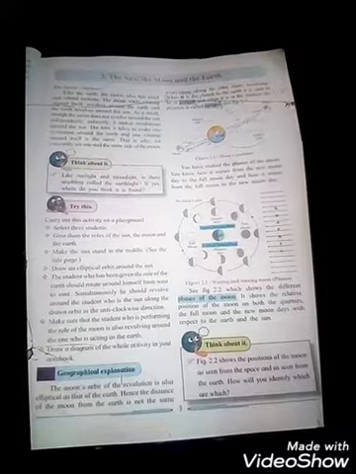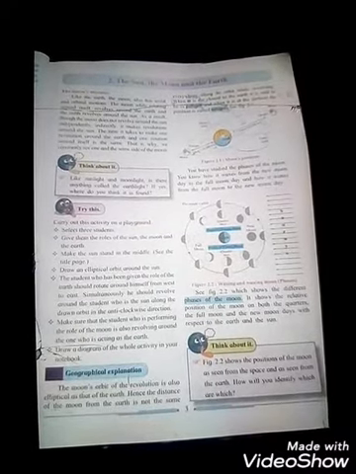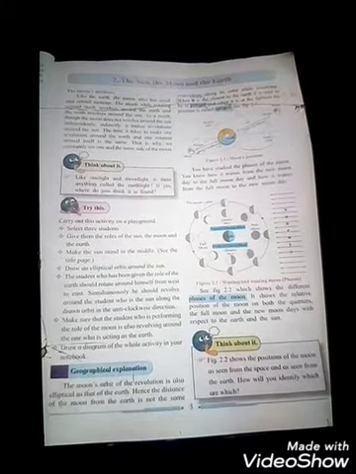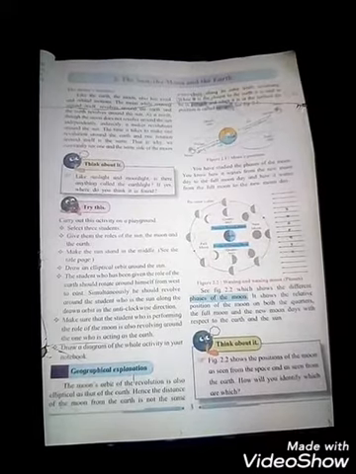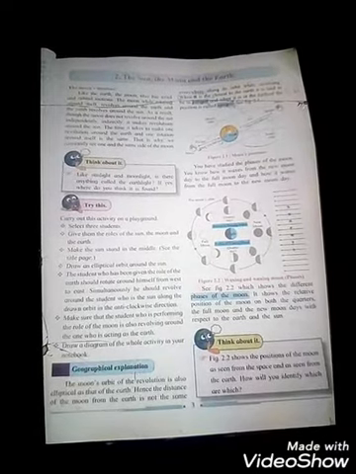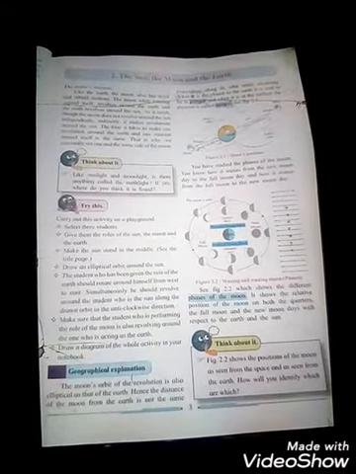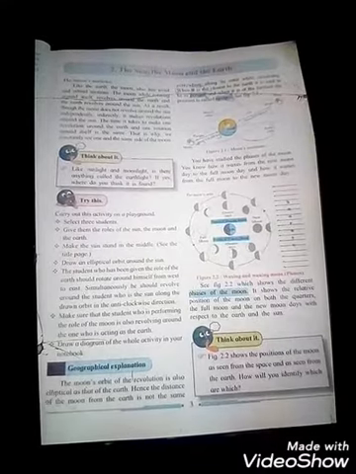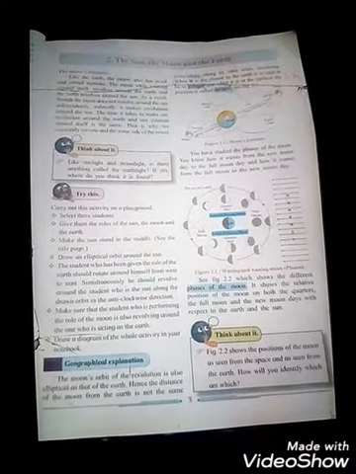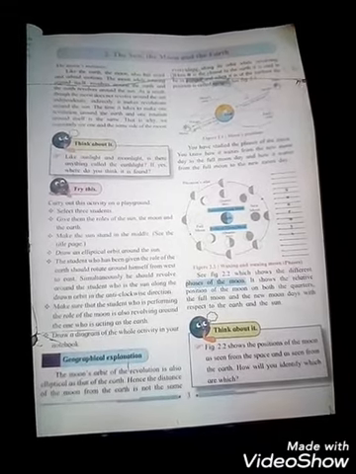Now the geographical explanation. The moon's orbit of revolution is also elliptical, as that of the earth. You all know that the earth has an elliptical orbit, and the moon's orbit of revolution is also elliptical, just like the earth. Hence the distance of the moon from the earth is not the same. See, students, the distance of the moon from the earth is not the same, it is different.